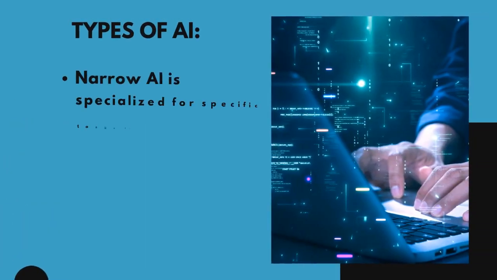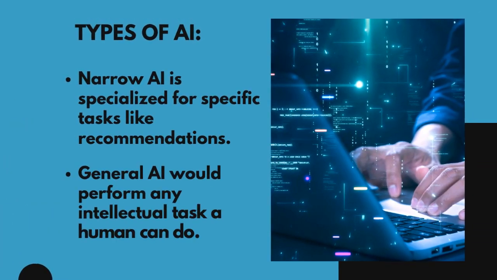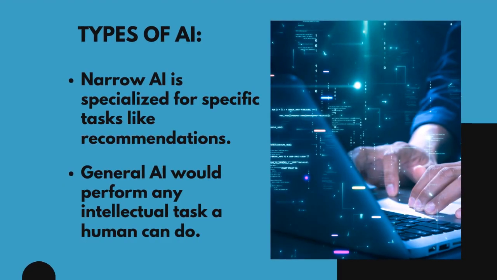Types of AI. Narrow AI is specialized for specific tasks like recommendations. General AI would perform any intellectual task a human can do.